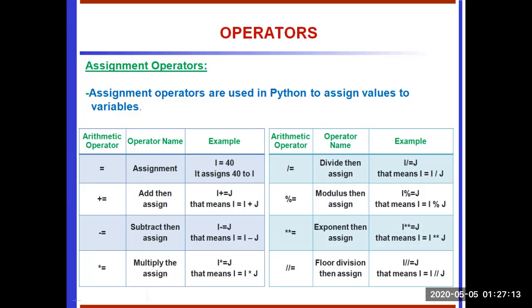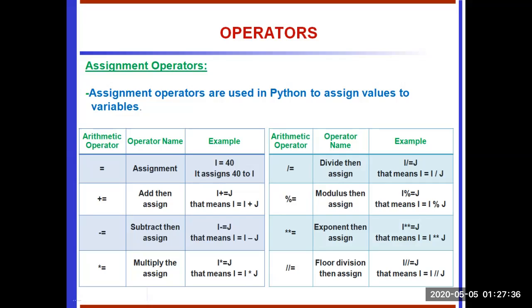And then we use plus equal: add then assign. So I plus equal to j. This is a shorthand assignment. How are we going to express this? I equal to I plus j. Likewise, minus equal, star equal, slash equal, modulo equal, exponent equal, double slash equal.